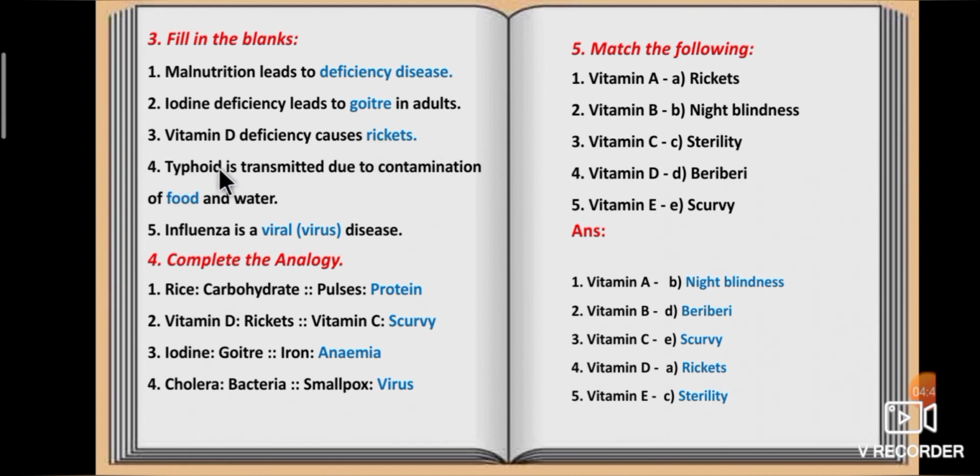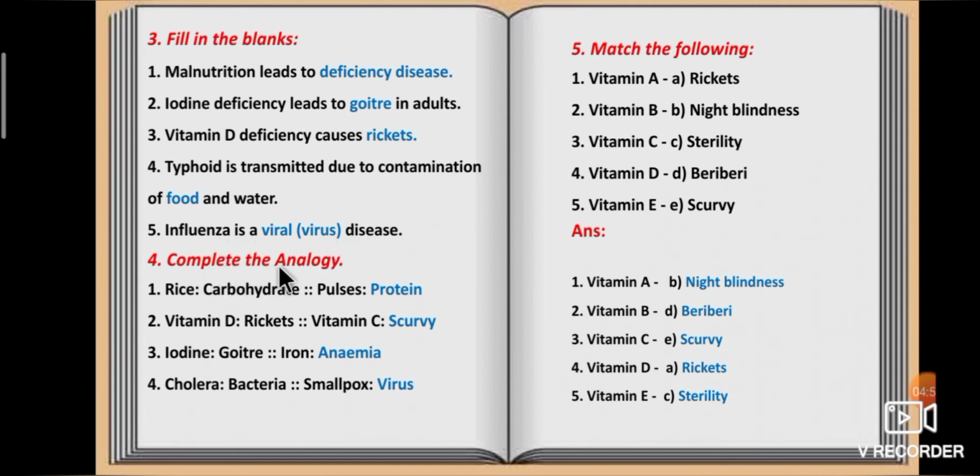Fourth one, typhoid is transmitted due to contamination of dash and water. Typhoid is transmitted due to contamination of food and water. Fifth one, influenza is a dash disease. Influenza is a viral disease.